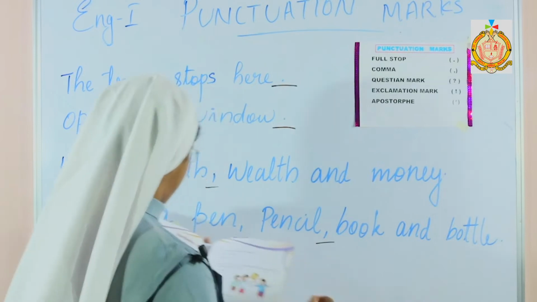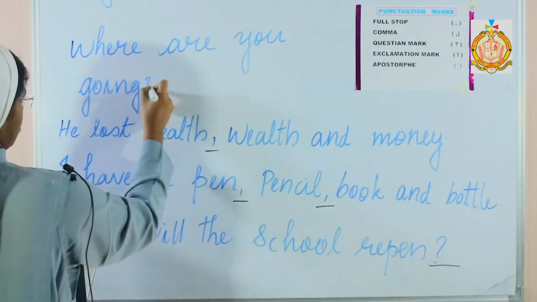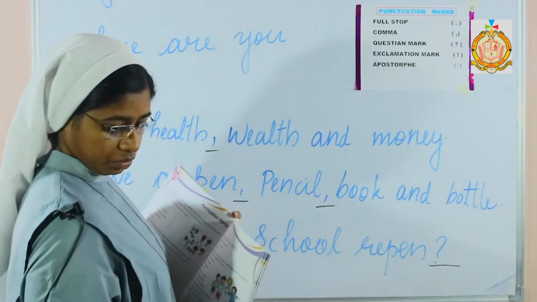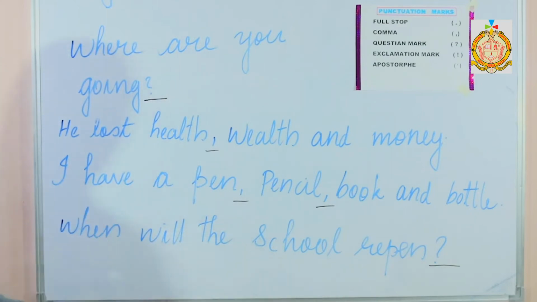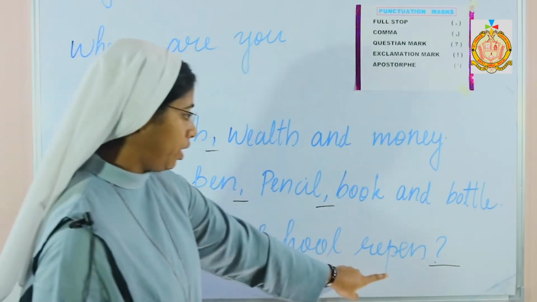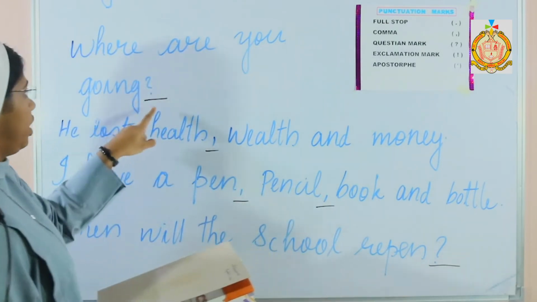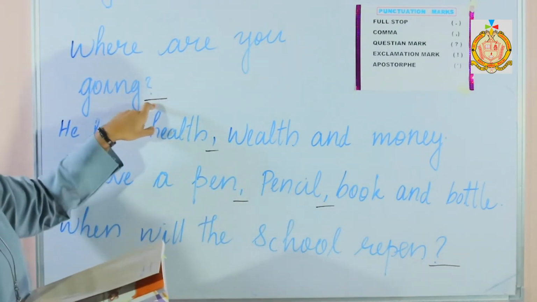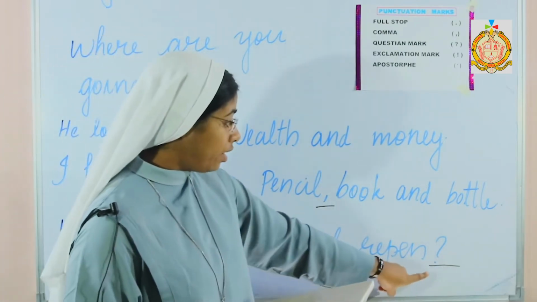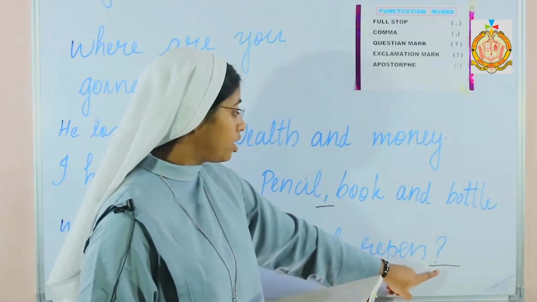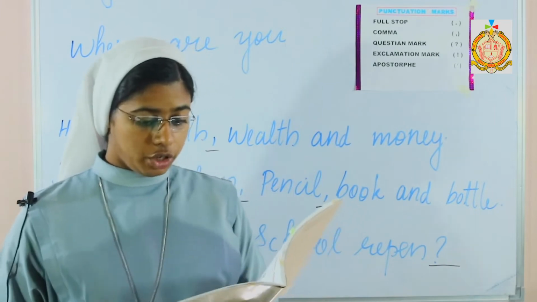Let me show some examples. Here let's see, when will the school reopen? With question mark it ends. Where are you going? Here also it ends with a question mark. In this sentence there is no full stop, but after the direct question there is a question mark. That is how the question mark is used.